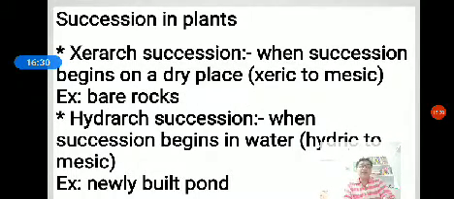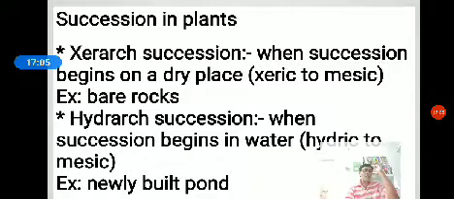The succession in plants. The succession in plants may begin on bare rocks or in aquatic habitats. Based on the nature of habitat, the plant succession is grouped into two types. One is xerarch succession, another is called hydrarch succession.